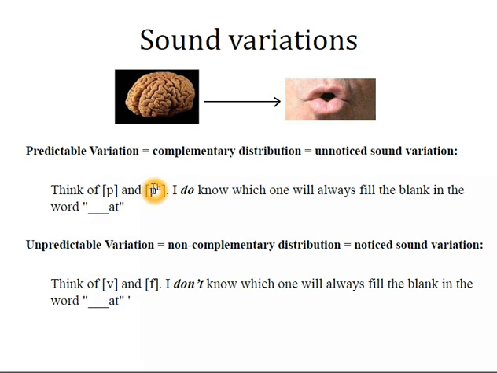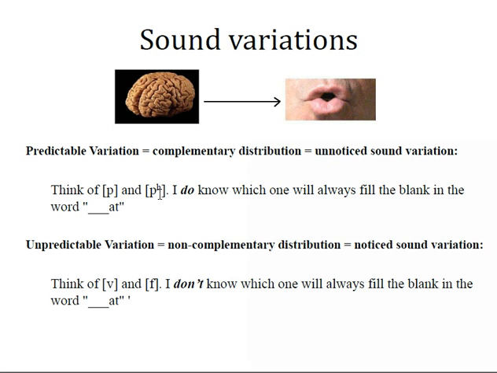Well, if I'm looking at these two sounds here, I can say that these two sounds have predictable variation. Why? Because I can always predict with 100% certainty which sound will appear here in English. It will always be this sound, the aspirated P, and never this sound, the unaspirated P. Notice that I don't have to ask myself, what is the speaker trying to say? No, I just have to look at the environment. That's enough information to tell me that this sound will appear and this sound will never appear.